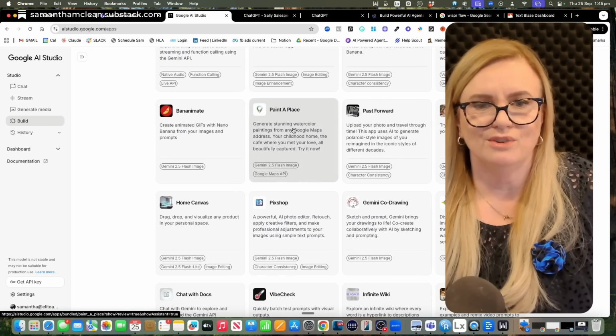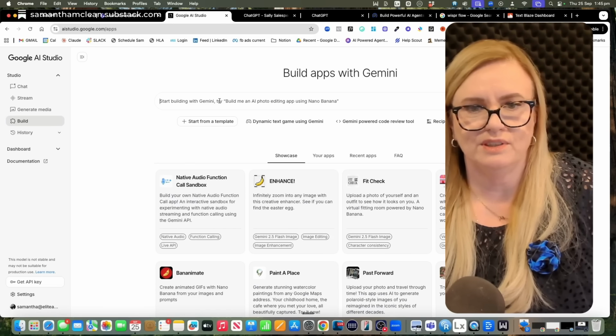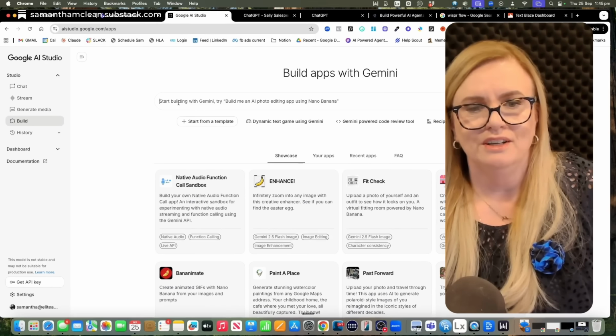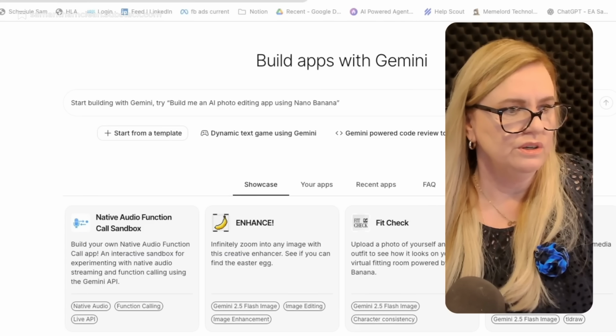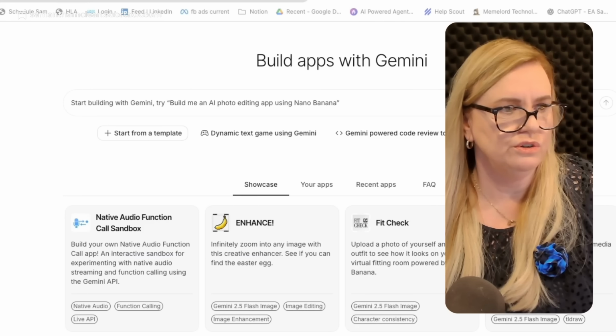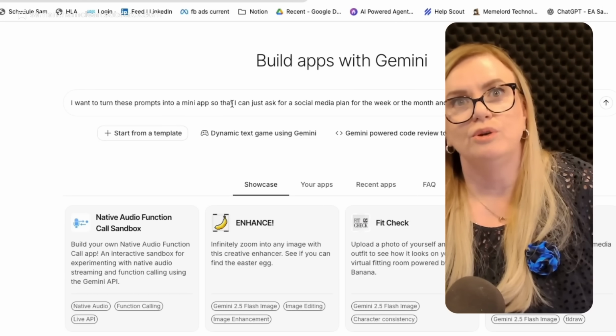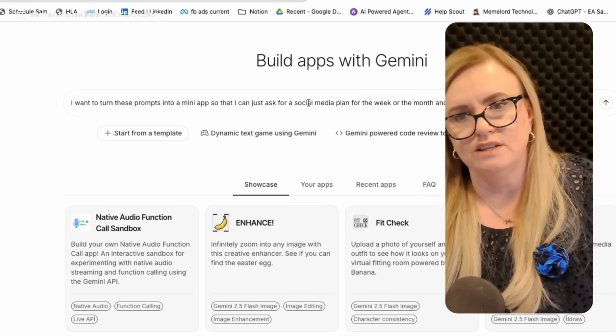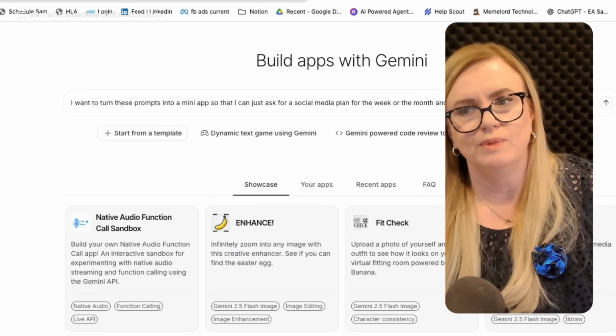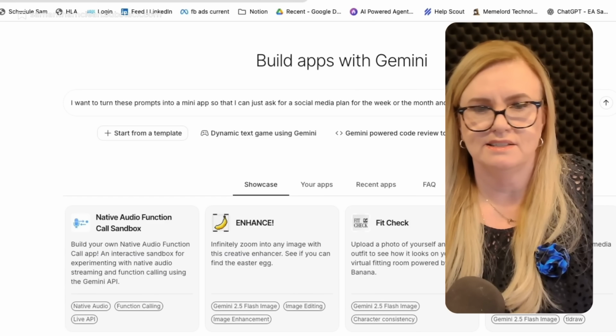There's a bunch of other stuff, but we're going to ignore all of their stuff at the moment, and we're going to vibe code. So here it says start building with Gemini. What I want to do is turn these prompts that I had last week into a mini app, so that I can just ask for a social media plan for the week or the month, and it will give me unique ideas.